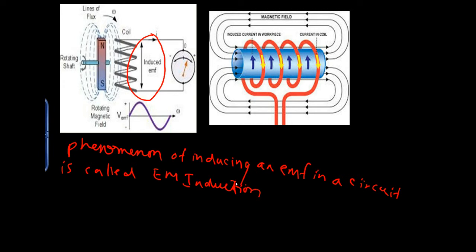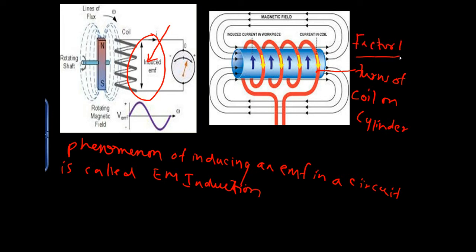Now, what are the factors that actually influence the induced EMF? There's an EMF that is already induced over here. Now, what are the factors? The first thing is how many turns there are. We have to understand how many turns of coil there are on the cylinder. That is factor 1. The factor 2 is the rate of change of magnetic field